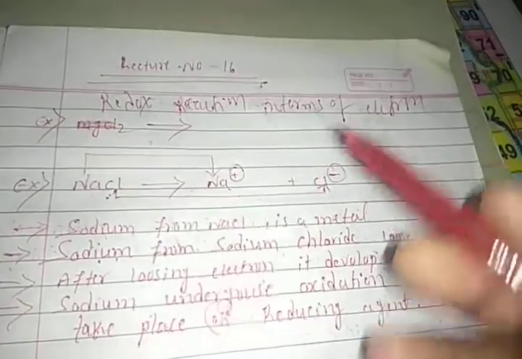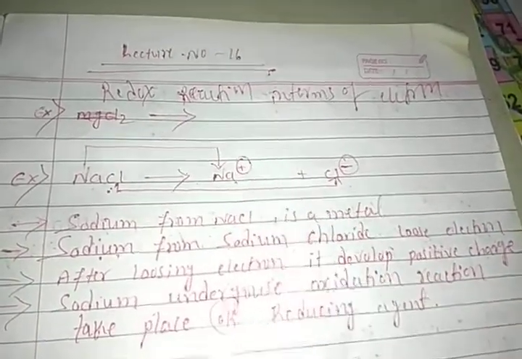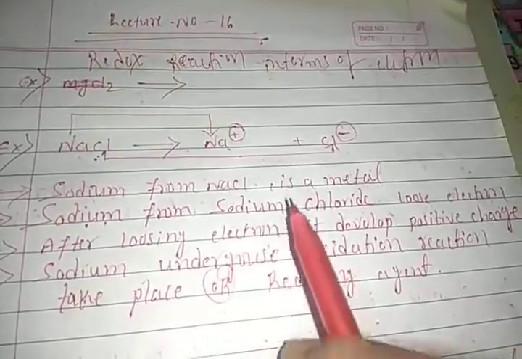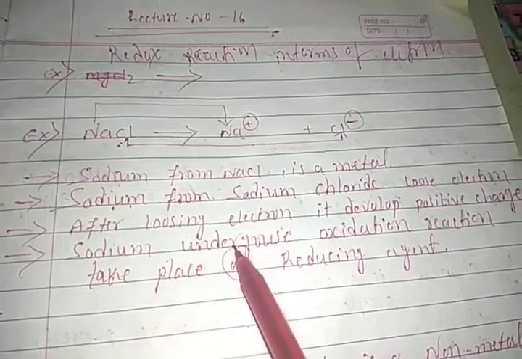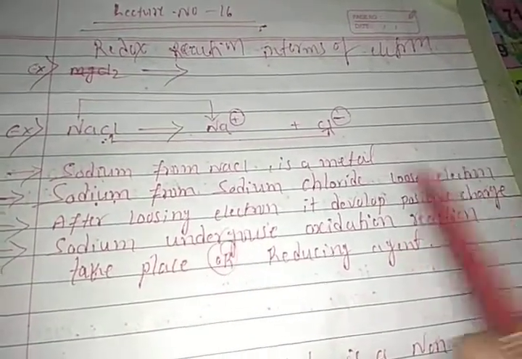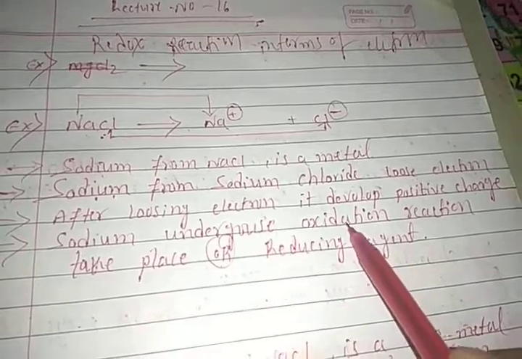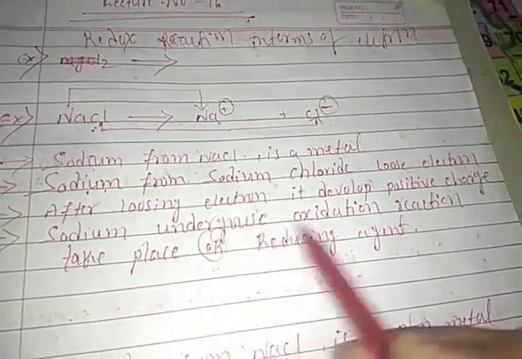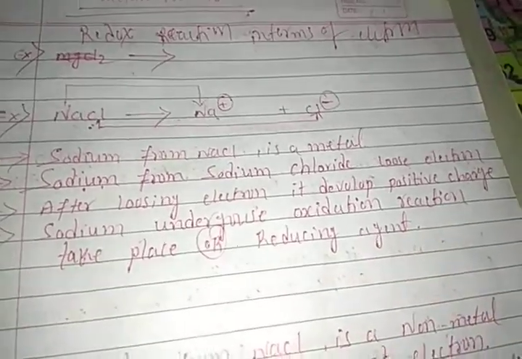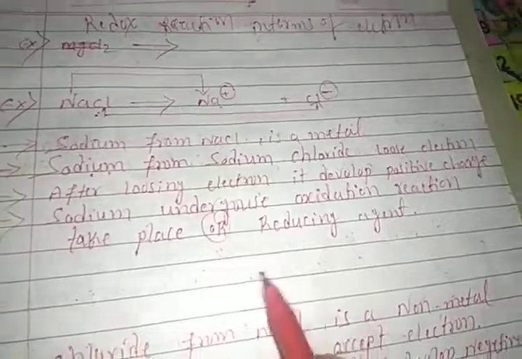If the positive charge develops, what type of reaction do we call it? Sodium undergoes an oxidation reaction, because we know that the species which loses electrons undergoes oxidation.